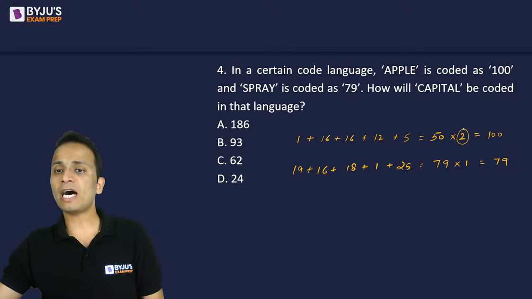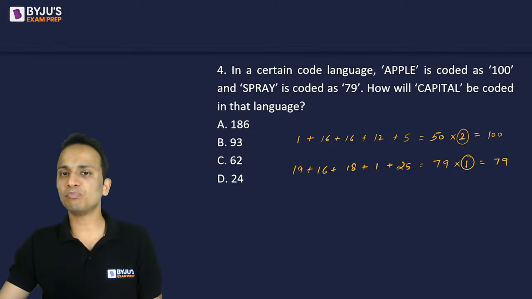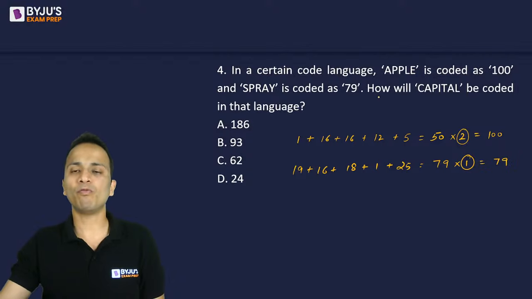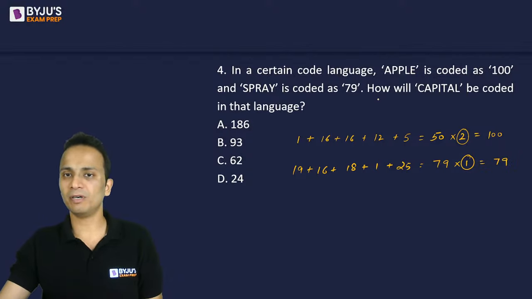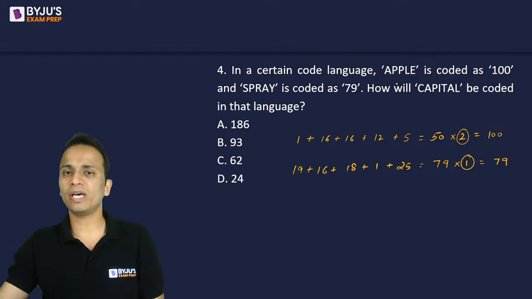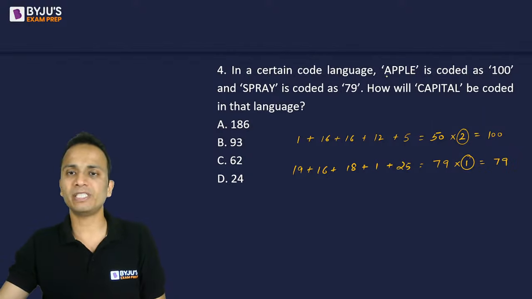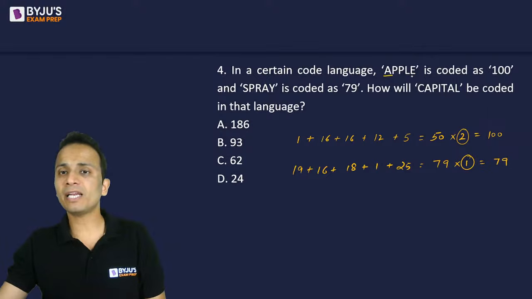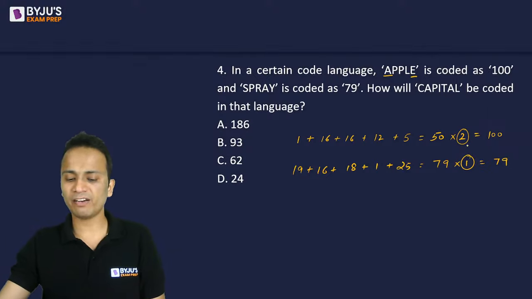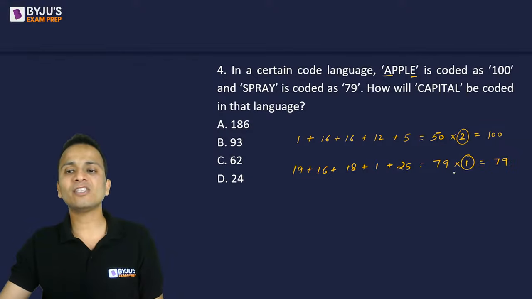Now, from where are they getting this multiplying factor? This multiplying factor is basically the number of vowels in the word that we are looking at. So this multiplying factor 2 or 1 is the number of vowels present in the word. So in Apple there are 2 vowels present, that is why they have multiplied it by 2. In Spray there is only 1 vowel, that is why they have multiplied it by 1.